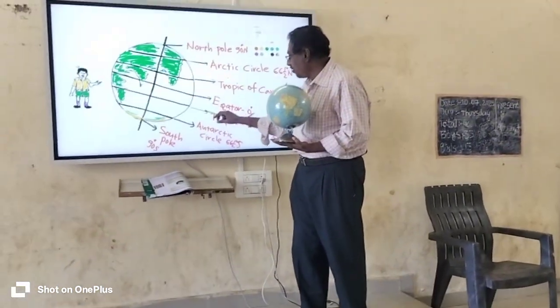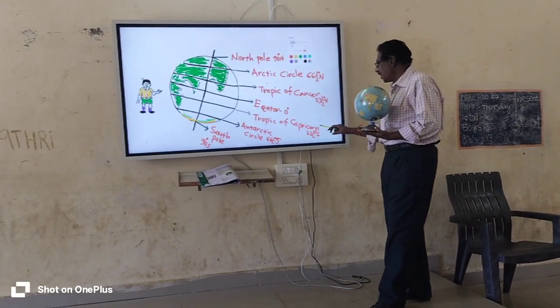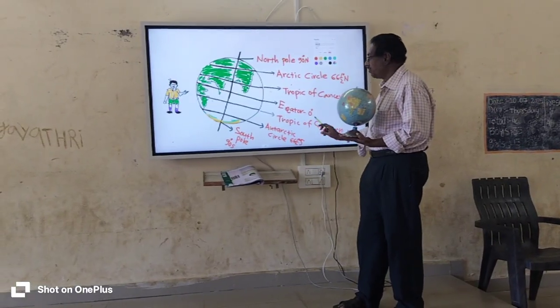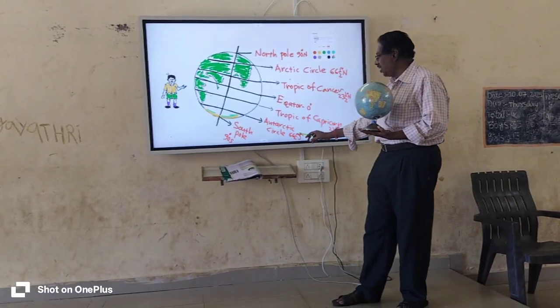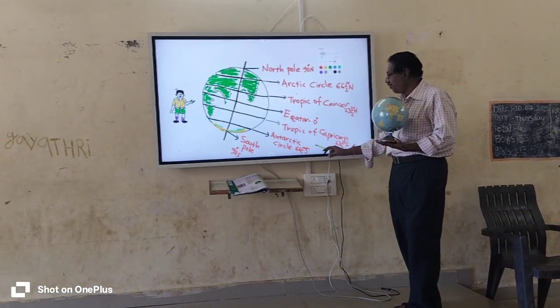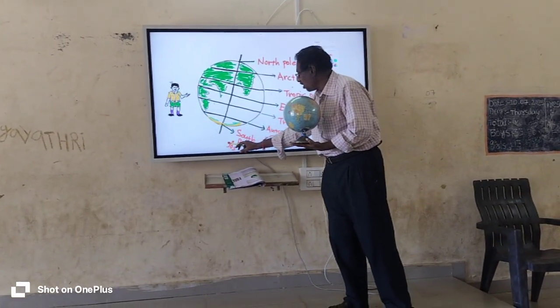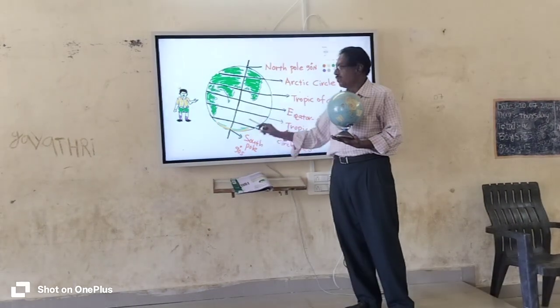The downward one of the circles, Tropic of Capricorn, is 23 and a half degrees south. The next circle, Antarctic Circle, 66 and a half degrees south. The last pole is called South Pole, it is 90 degrees south.